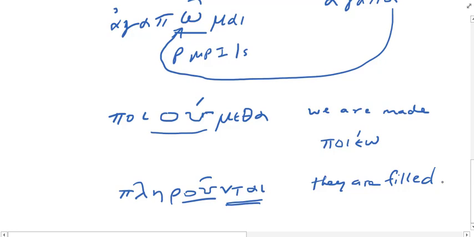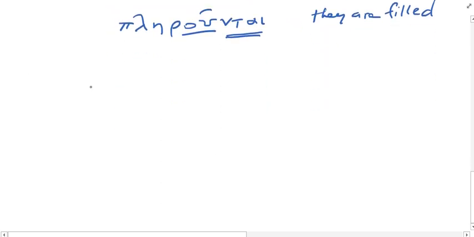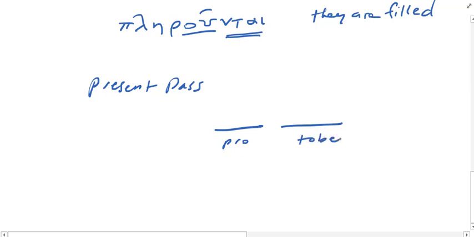So here's the deal with translating passive verbs. How do we make a good English translation of a passive verb? If it's present passive, okay, what we're going to do is we're going to have our subject pronoun if there's no explicit subject. Then we're going to use a form of to be. And then we're going to use in English what's called the past participle. All right? So what is the past participle?